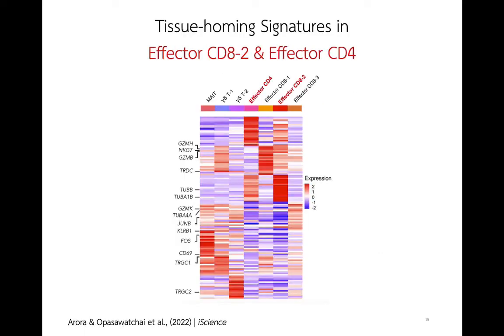We look at the differential gene expression across T cell populations as shown here. We found that effector CD4 and effector CD8 group 2 share similar expression modules. Interestingly, these two subsets of effector T cells show tissue homing signatures by upregulation of adhesion molecules, including TUBB and TUBA1B genes. We speculated that effector CD4 and effector CD8 group 2 might express tissue homing genes that are associated with the potential sites that they might home to.